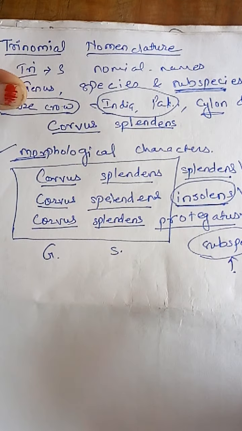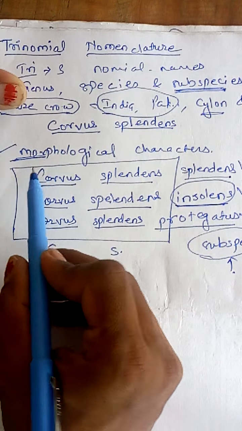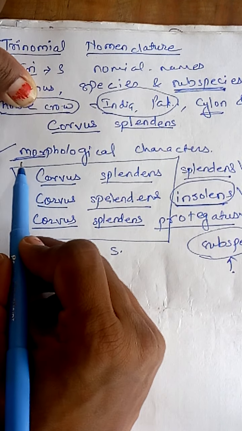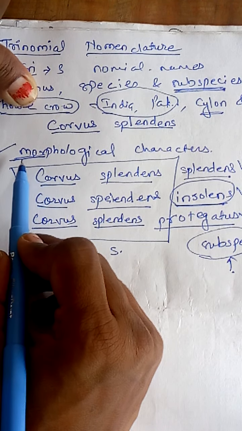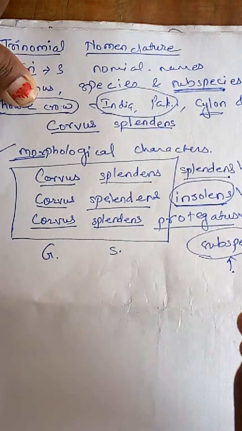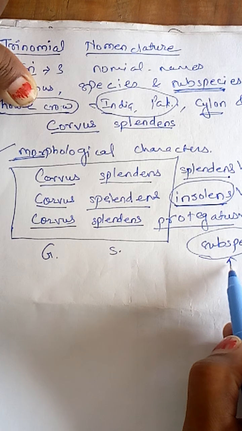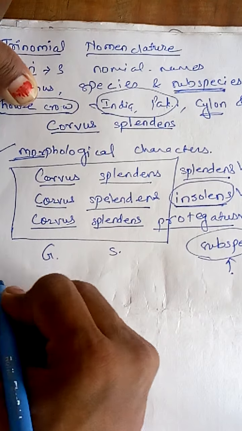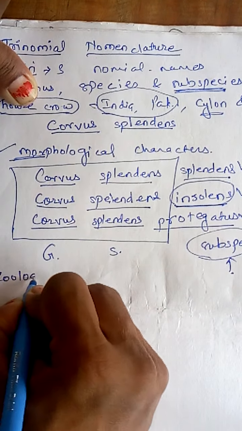Something additional or different, and when at least a single morphological character is different, we give the subspecies. See, the method of trinomial nomenclature is observed only in zoology.